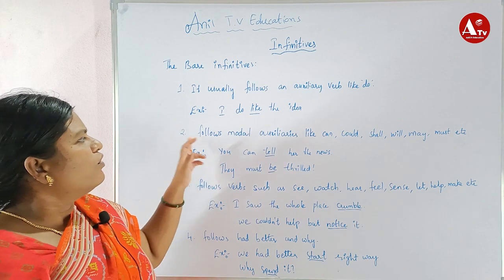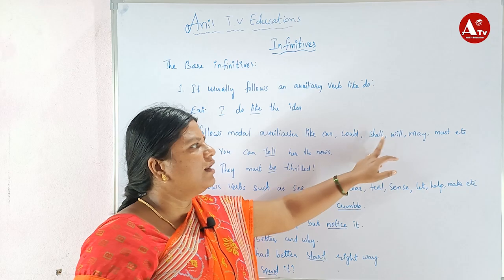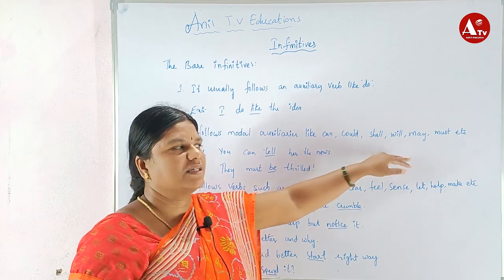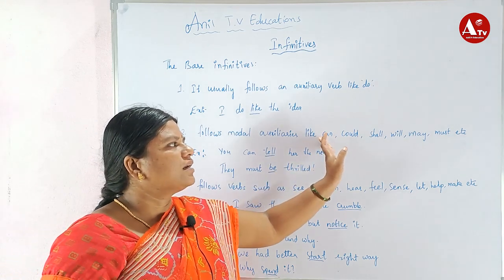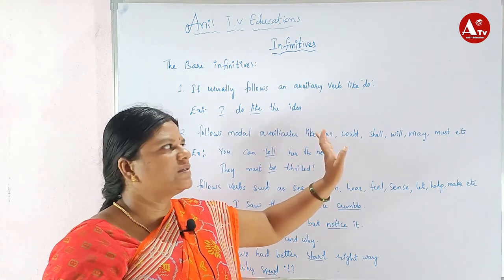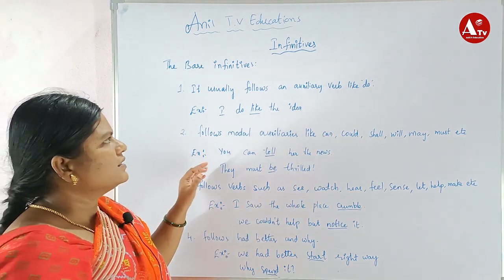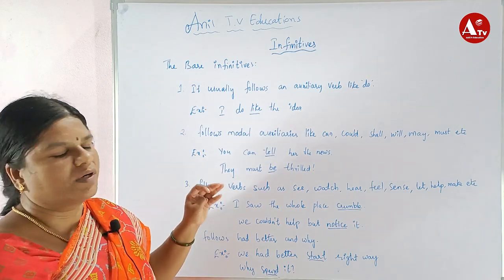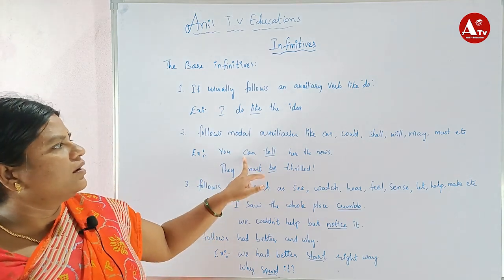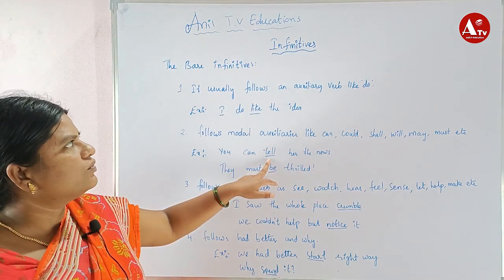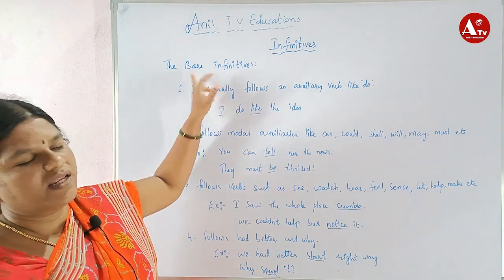The second one: it follows modal auxiliaries like can, could, shall, will, may, must, etc. These words are called helping verbs. Whenever these words are there, you think that a bare infinitive follows. For example, can is a modal auxiliary, and tell is a verb, so it indicates a bare infinitive.